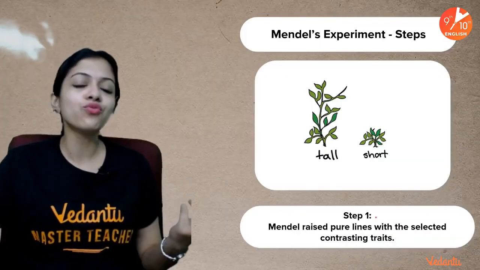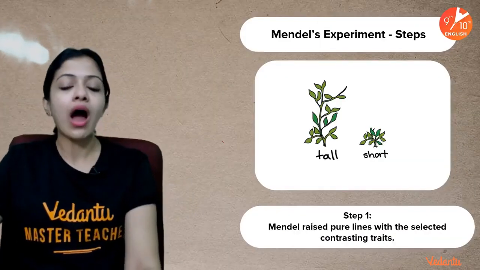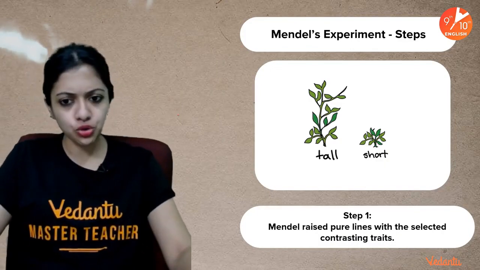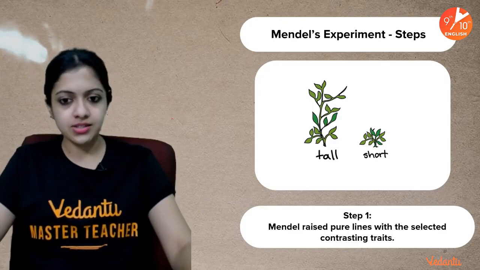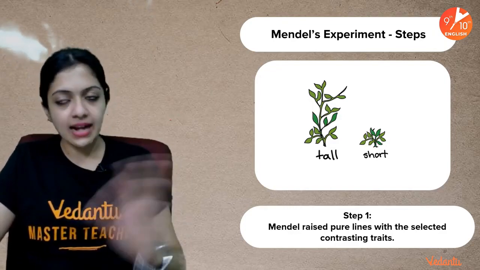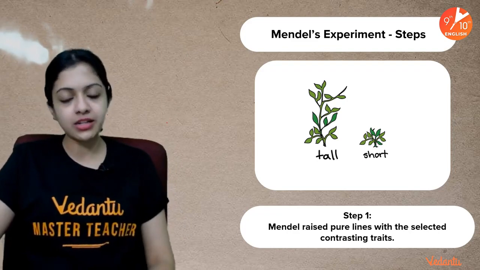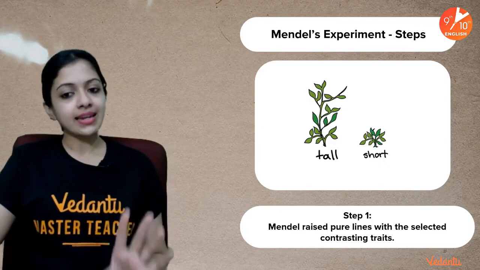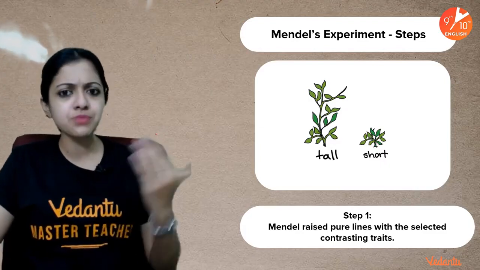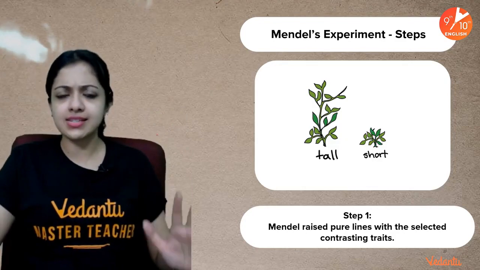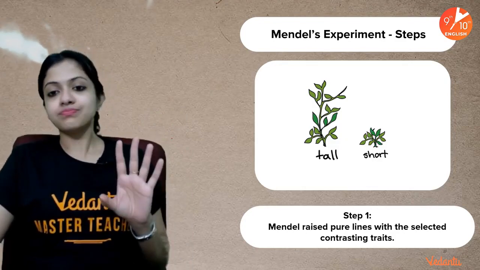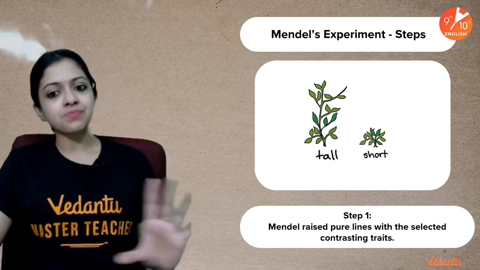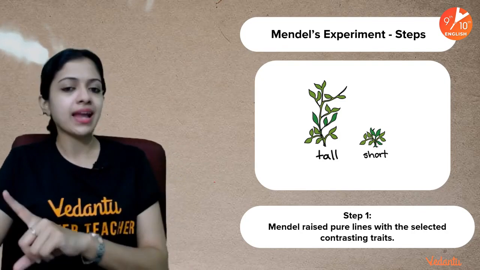Okay, so let's move on into Mendel's experiments. So how did Mendel start? Let's consider one of those 7 characters that Mendel chose. I told you when I started the session that there were 7 characters which Mendel chose. For all those 7 characters, he performed experiments, but let's do it only for one experiment, because the results for all the other characters were also the same for Mendel. So let's start with the character plant height or stem length. Mendel knew that there were tall pea plants as well as short pea plants.